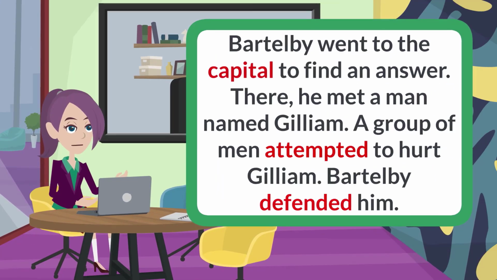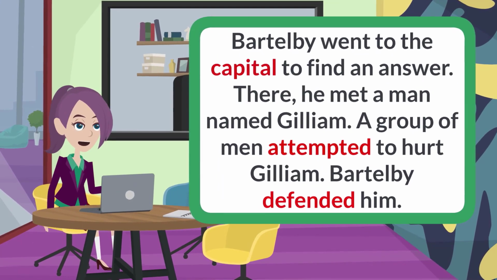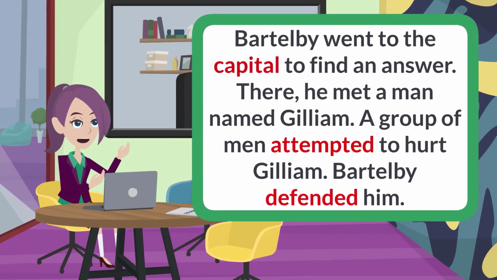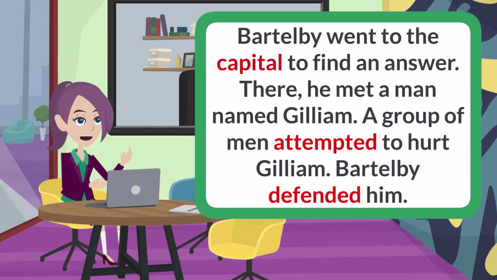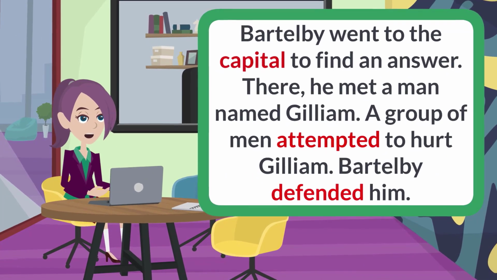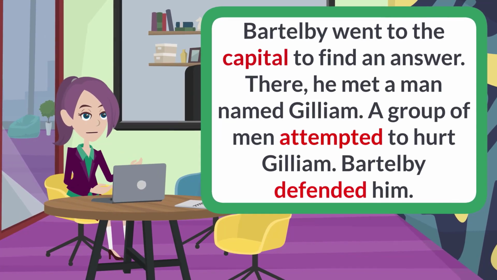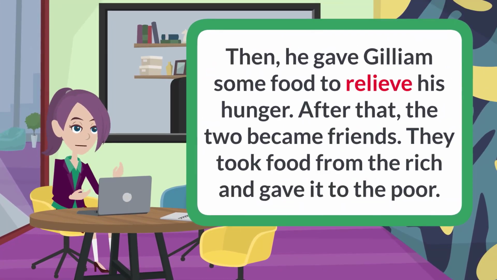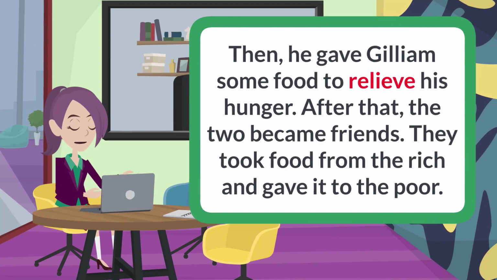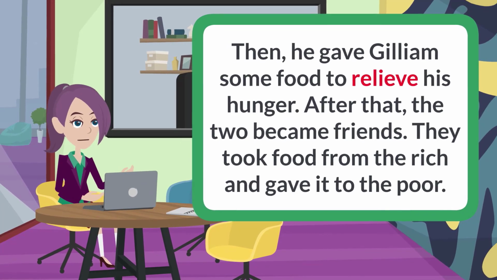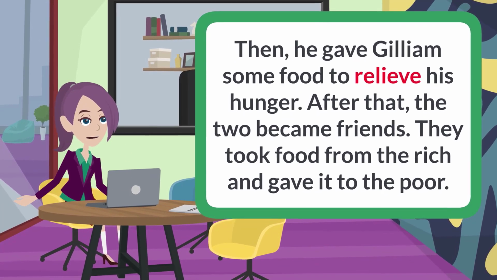But how? Bartleby went to the capital to find an answer. There, he met a man named Gilliam. A group of men attempted to hurt Gilliam. Bartleby defended him. Then he gave Gilliam some food to relieve his hunger. After that, the two became friends.